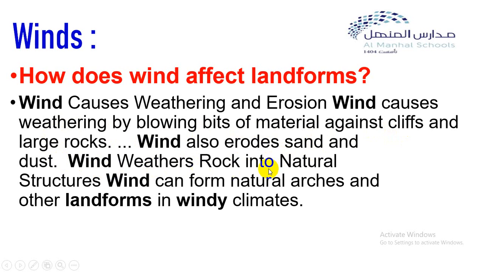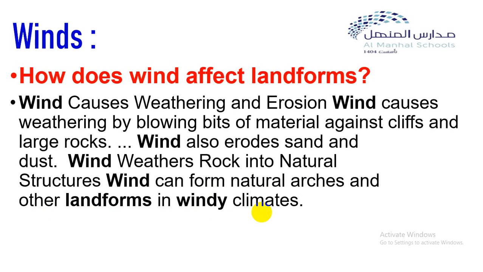Wind weathers rock into natural structures. Wind can form natural arches and other landforms in windy climates. Okay, this is wind. The amount of erosion caused by wind depends on the size of particles being carried.